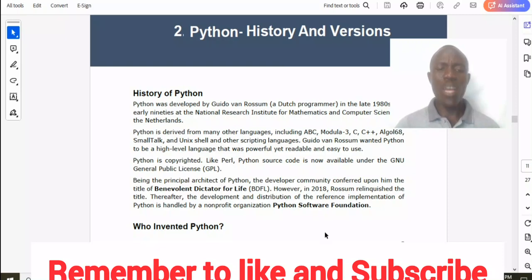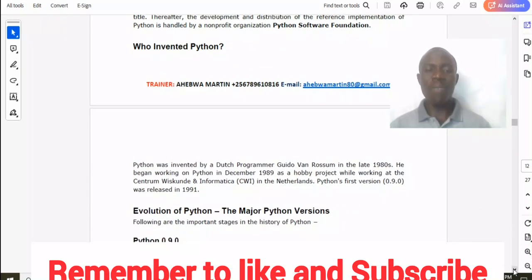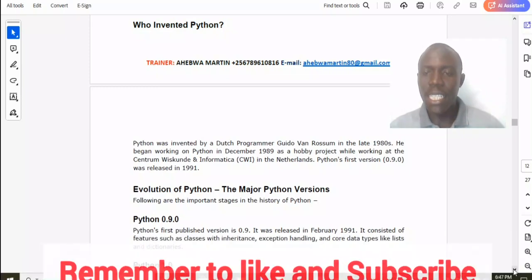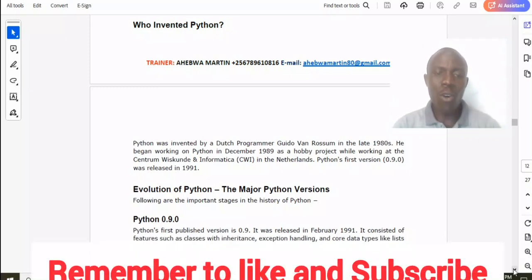Now let us see who invented Python. Remember, I want you to do something that you understand, that is why I bring such things to you. Python was invented by a Dutch programmer, Guido van Rossum, in the late 1980s. He began working on Python in December 1989 as a hobby project while working at the Centrum Wiskunde & Informatica in the Netherlands. Python's first version was 0.9.0 and was released in 1991.